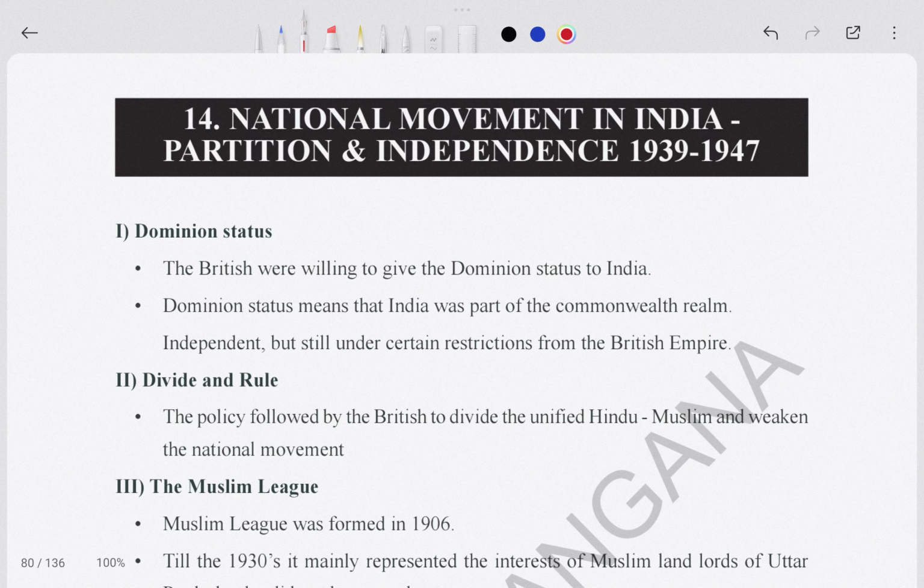Hi students, today I'm going to talk about the 14th chapter of the Telangana State Board, with the most important and repeating questions. The chapter is National Movements in India, Partition and Independence, 1939 to 1947. Actually, this is our modern history of India, when we got freedom from the Britishers. It is not given in much detail, but whatever happened from 1939 to 1947, everything is about it.